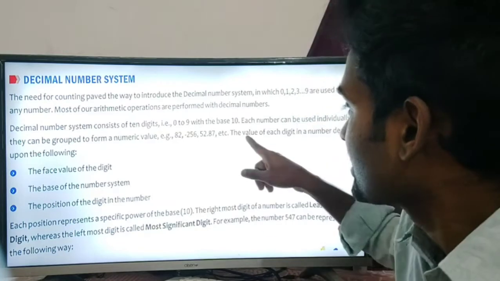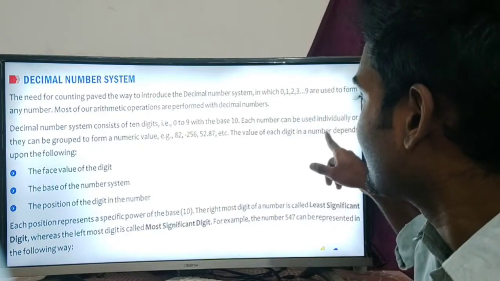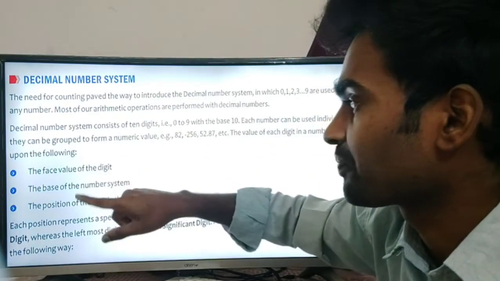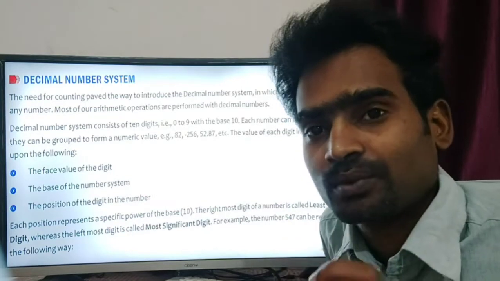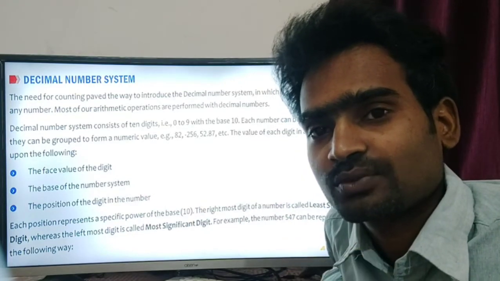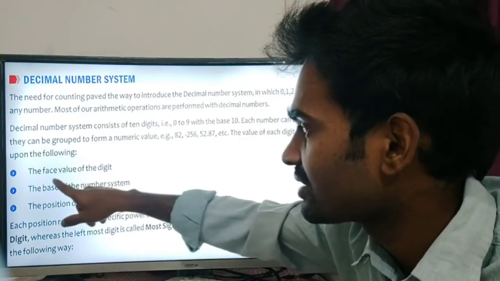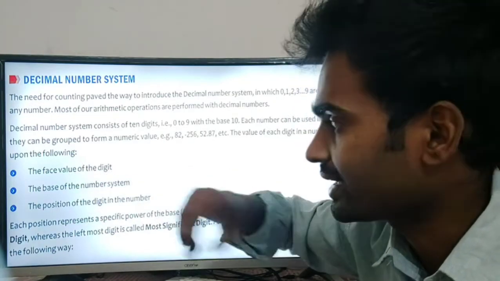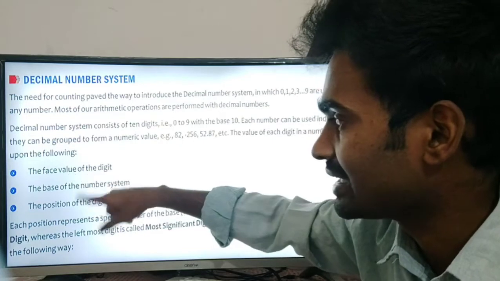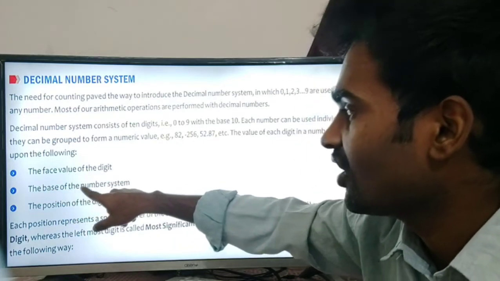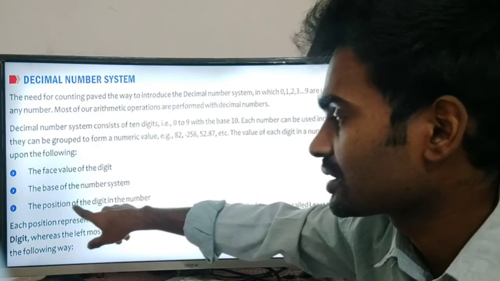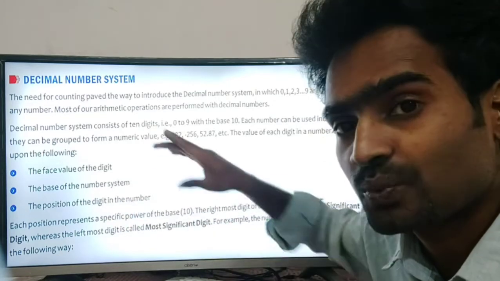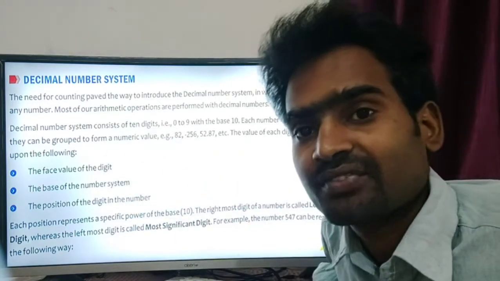Okay. The value of each digit in a number depends upon the following. Each digit has its own value. The face value of the digit, the base of the number system, and the position of the digit in the number. So it has its own different meaning.